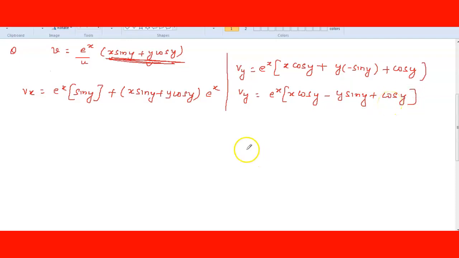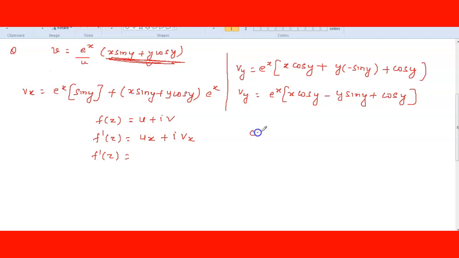Okay, vx and vy we have got it, because vx is given, so maximum you can find vx and vy by differentiation with respect to x and y, right? f of z is equal to u plus iv. You can differentiate here with respect to x only: ux plus i into v of x, right? So f dash of z is equal to this vx we have, uy, this ux you don't have,